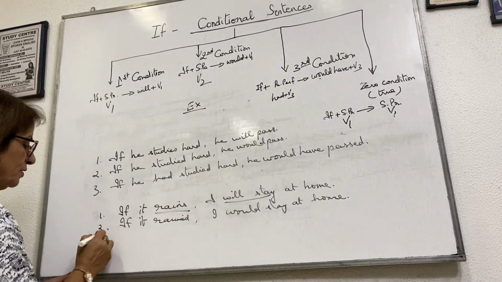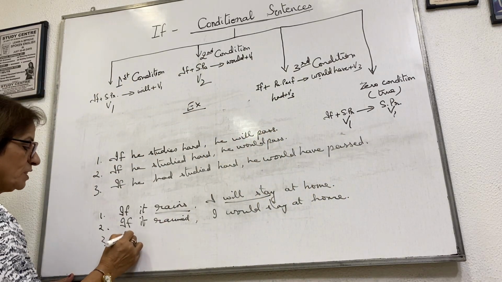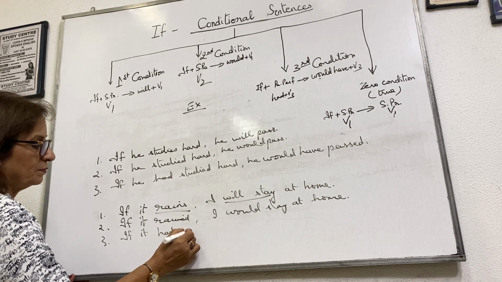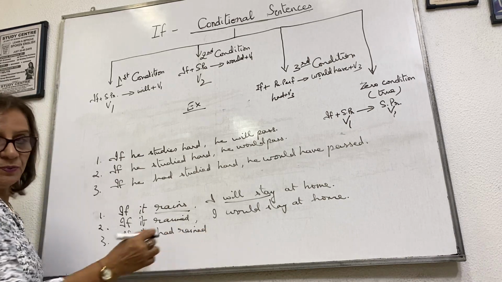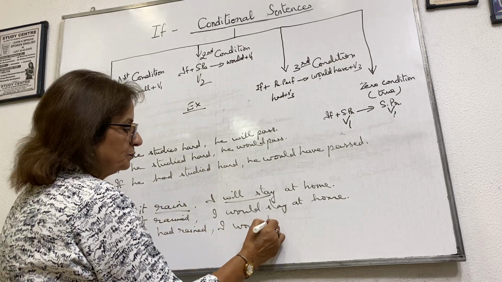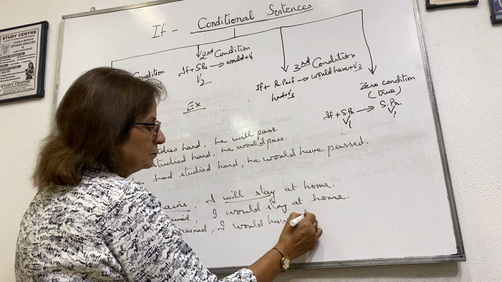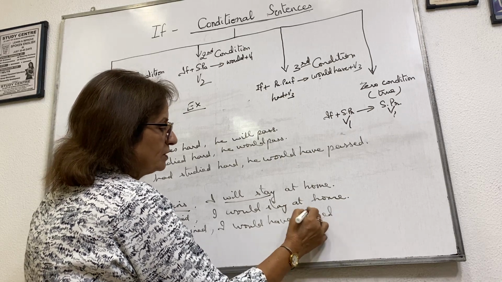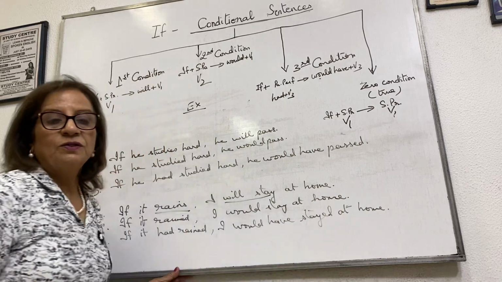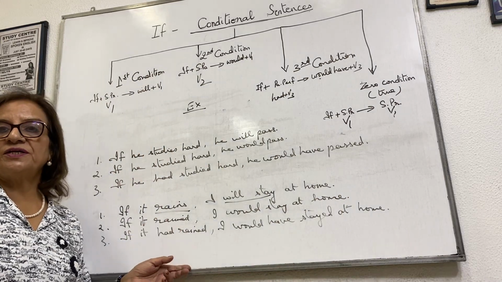Now take the third condition. Past perfect. If it had rained, had plus V3, I would have stayed at home. I would have stayed at home. Okay, so you saw the three conditions.